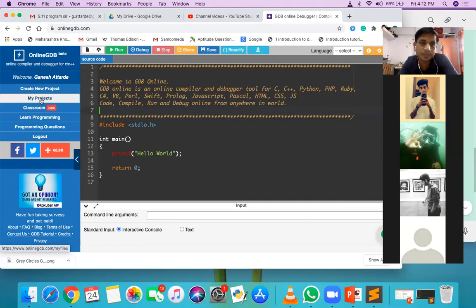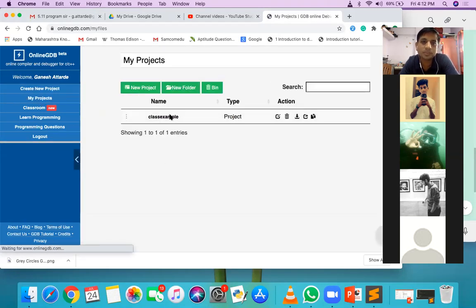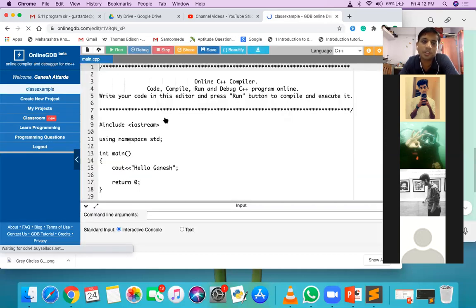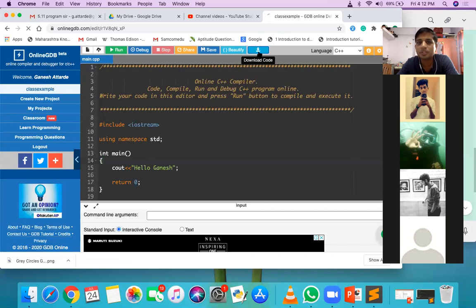My projects. So these are my projects, class example. Just open it and you will have that. Even you can download the C++ file from here. Download the code, and the CPP file you will get in my download window.